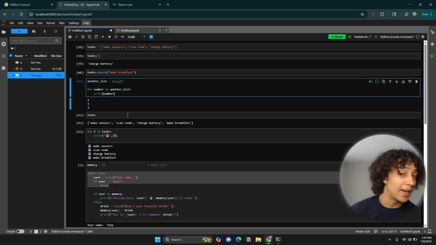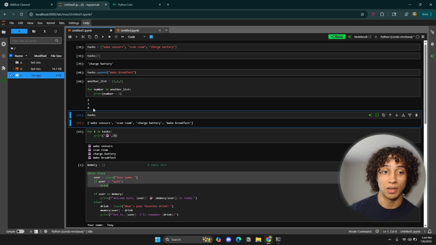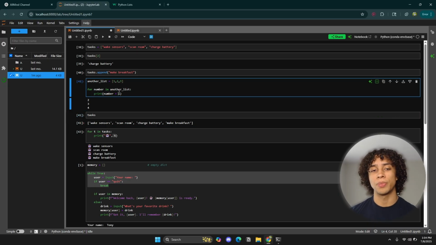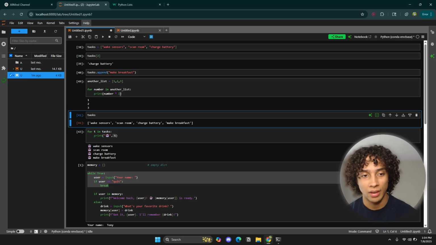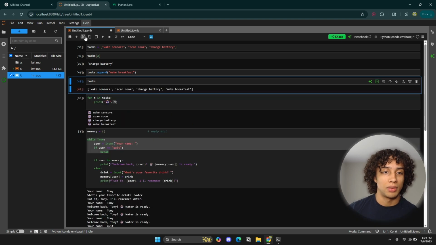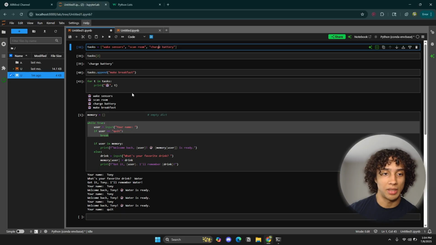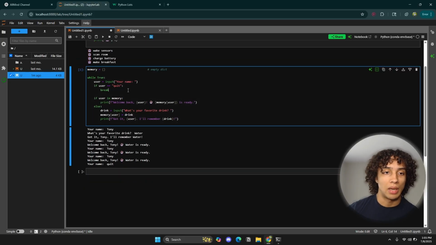Or I could tell it to add the number 1 to each element in our list. See, so it added 1 to 1, so that's going to give us 2. It's going to add 1 to 2, and that's going to give us 3. It's going to add 1 to 3, and that's going to give us 4. I could tell it to multiply, right? I could tell it to do a bunch of things. You can do anything you want with for loops. And in this simple example, all it's doing is just printing this emoji with its corresponding element, if that makes sense. Very basic stuff.